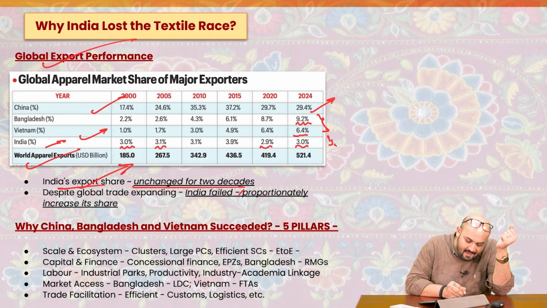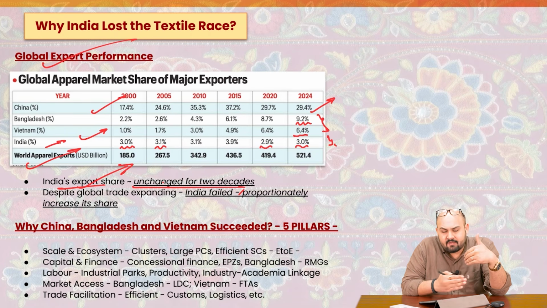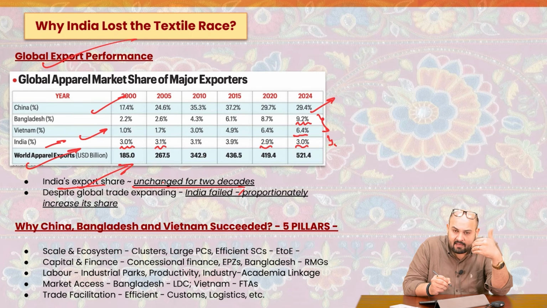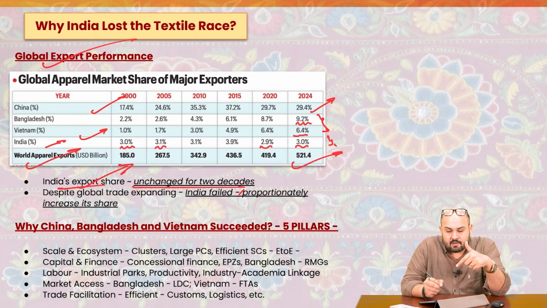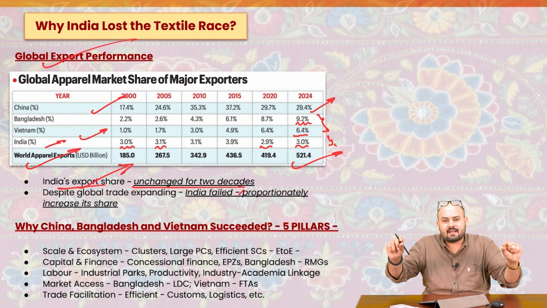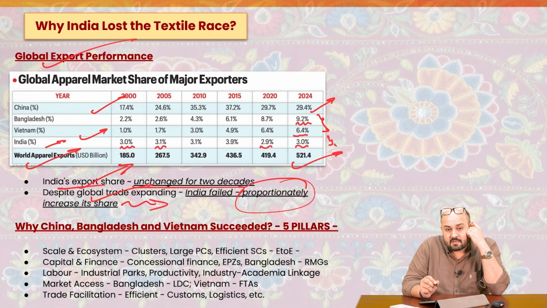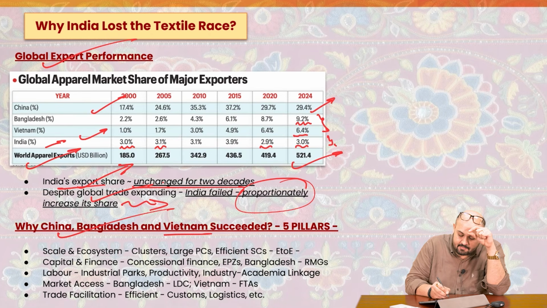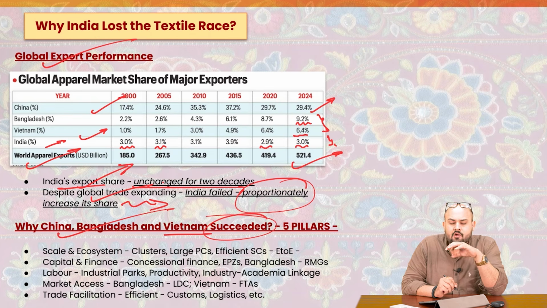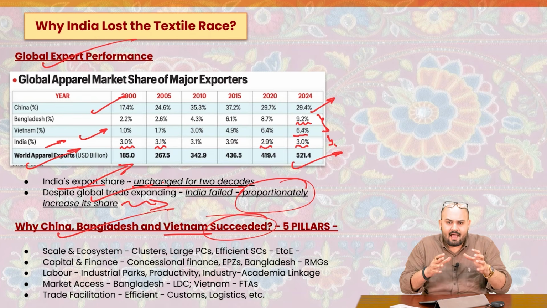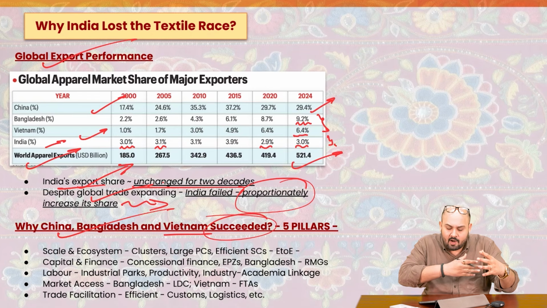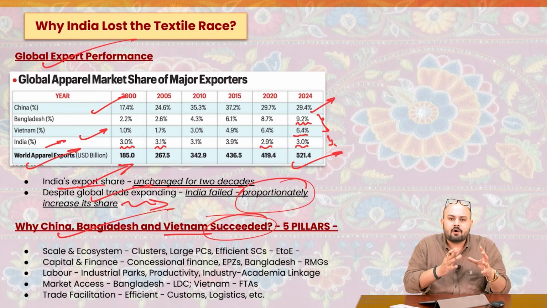Now, if we talk about the world apparel exports, it has significantly increased from $185 billion to almost $521.4 billion in 2004. But our share has remained stagnant at 3%. So what it tells us is that despite global trade expanding, India has failed to proportionately increase its share of exports with respect to textiles and apparels. Now, why did China, Bangladesh, and Vietnam succeed? The paper talks about 5 pillars that they were able to exploit. Why? Because they worked on these 5 pillars.